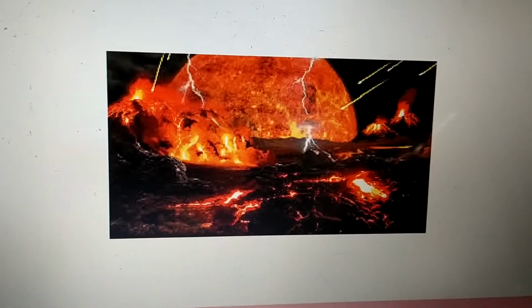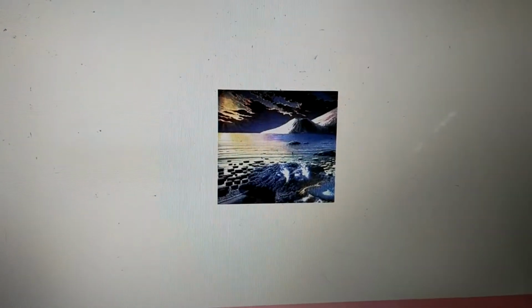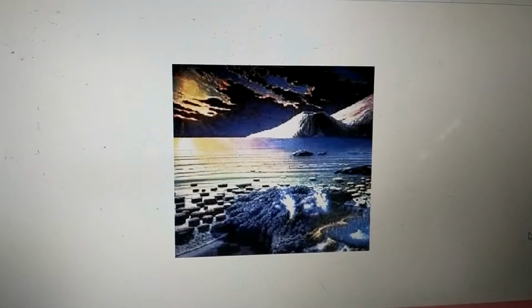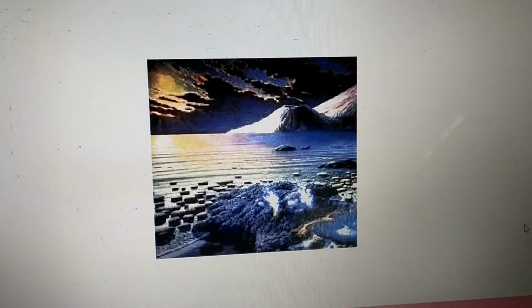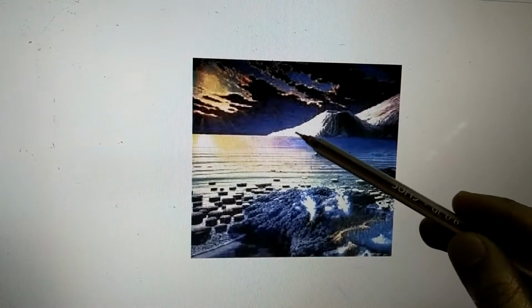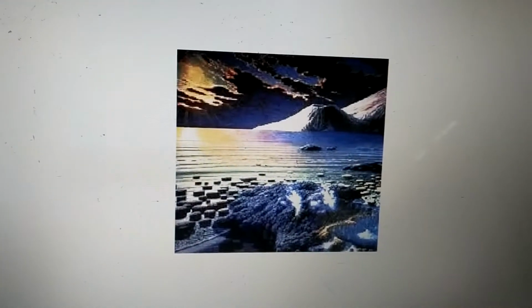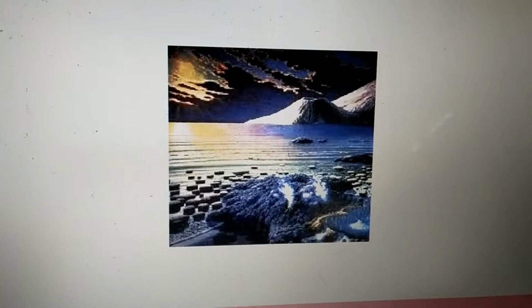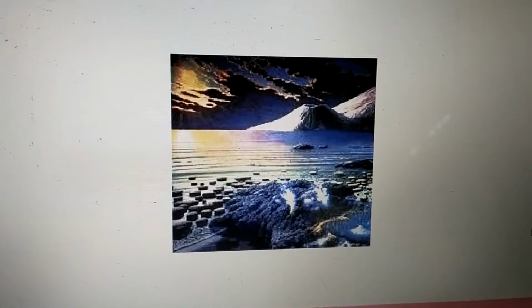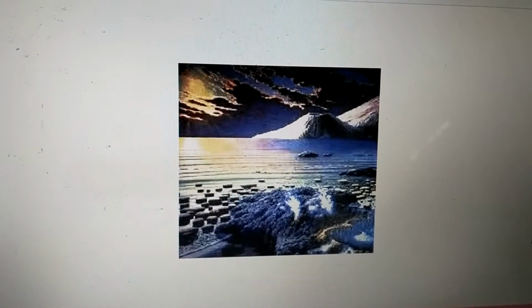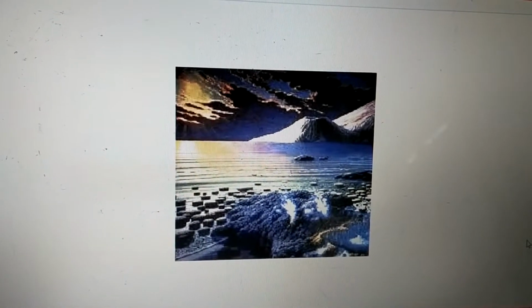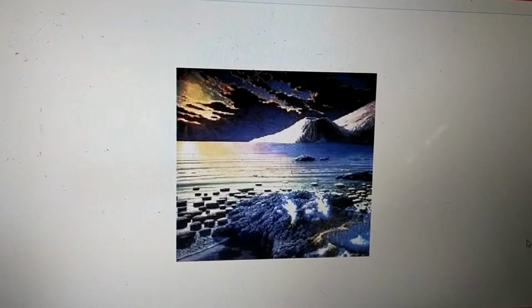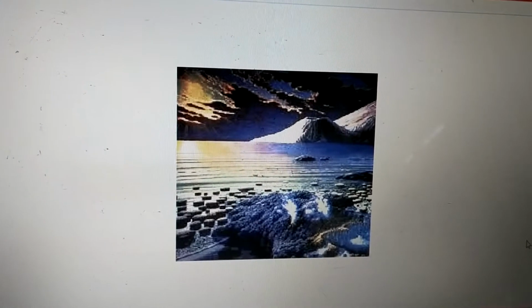Now, speaking about the Archaeozoic era, this is the image of the Archaeozoic era. During this time, we can make out volcanoes. Volcanic eruptions occurred. Mountains were built in different places. There was heavy rainfall, which led to the formation of lakes and seas. Now I'm focusing on the formation of lakes and seas because the environment is changing in order to form life. So the first life originated in water, that is seas.